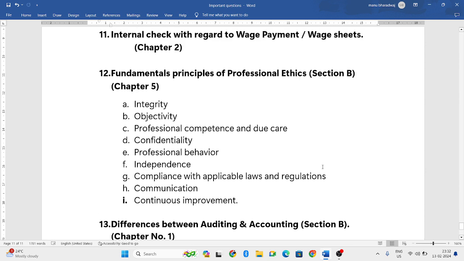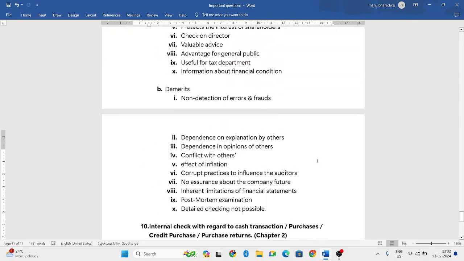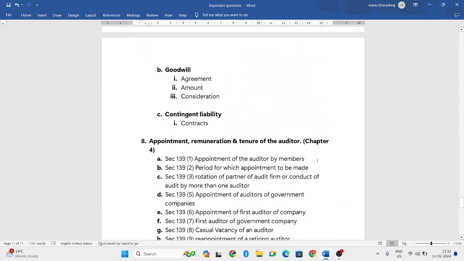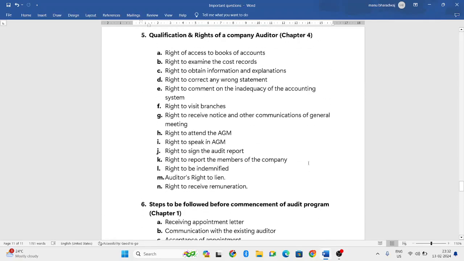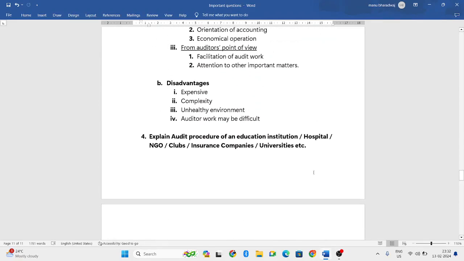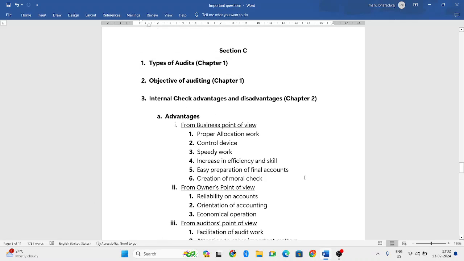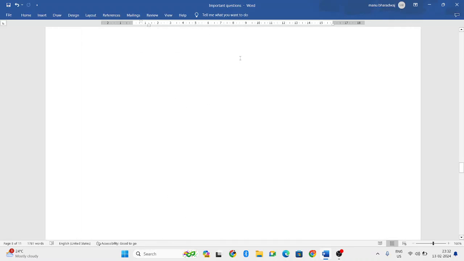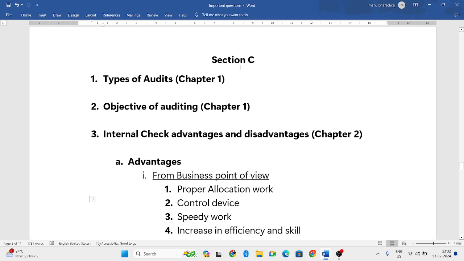So these were all the expected section C questions. You can study for these questions. If you are unable to study all the 5 chapters, at least be thorough with all these questions, so that if any other question is asked, you can write at least something related.